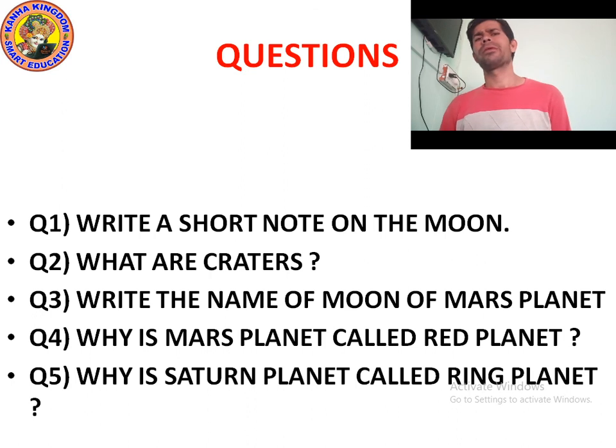Question number 5. Why is Saturn called the ringed planet? There are rings present around Saturn in a circular shape. 7 rings are present, which are made up of rocks, dust, and ice. That's why it is called the ringed planet, and it is a gas planet. It is the second largest planet, but Mars is smaller than the Earth. I hope you understood.